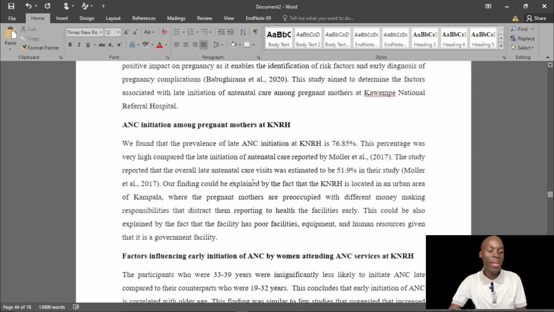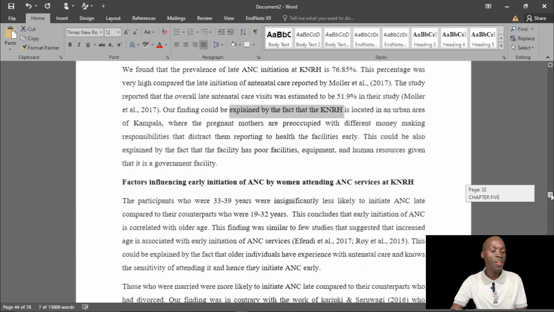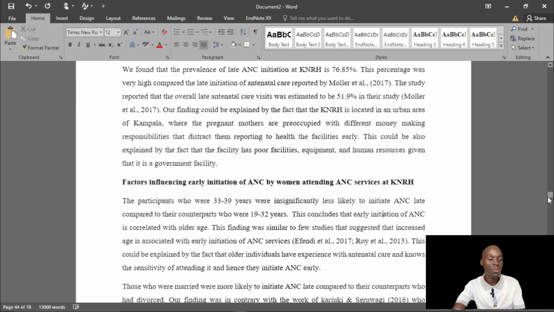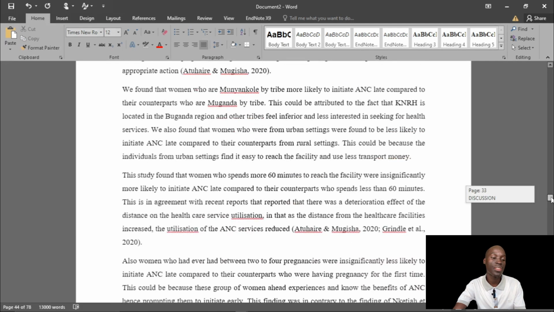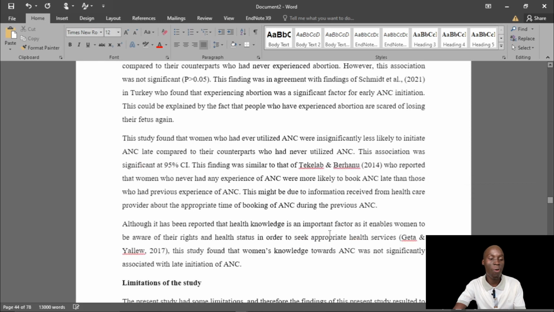Finally, could they explain? The person tried to explain why the result was contrary to what the other people found. This is promising. Factors influencing early initiation, which was one of the objectives. The person brought in their own findings and kept referring to what other people found. This is typical for a research discussion. This was good, comparing it with other studies.